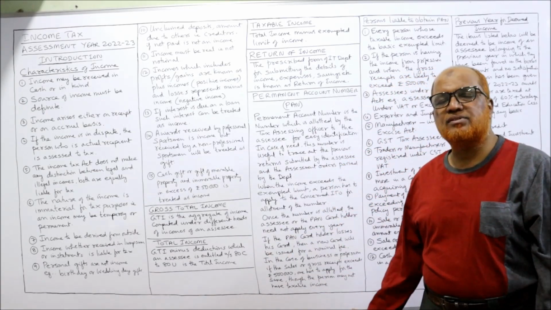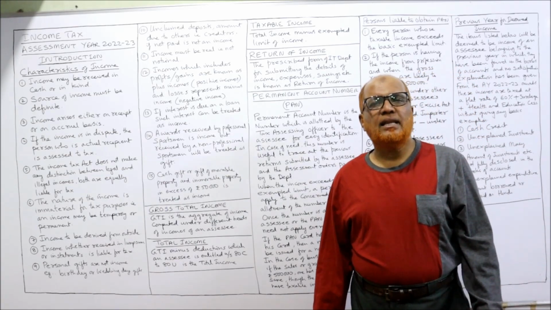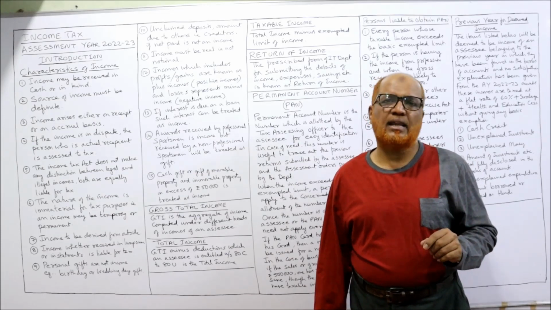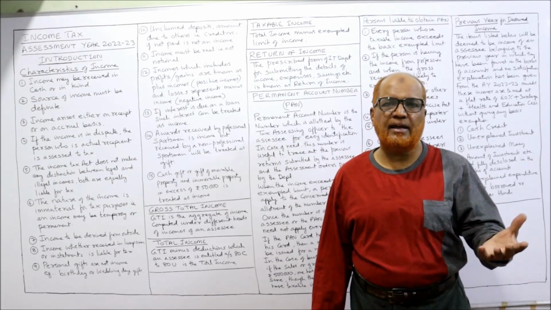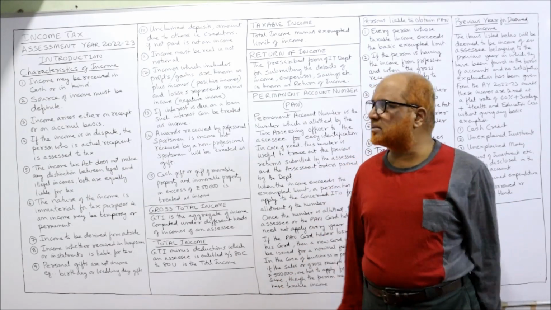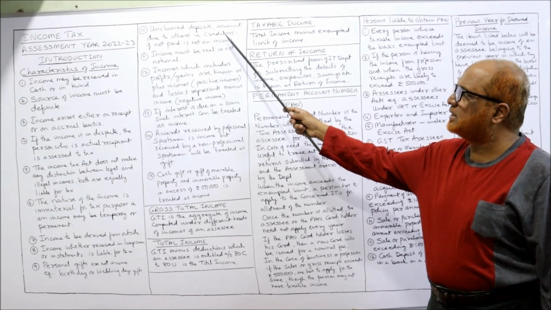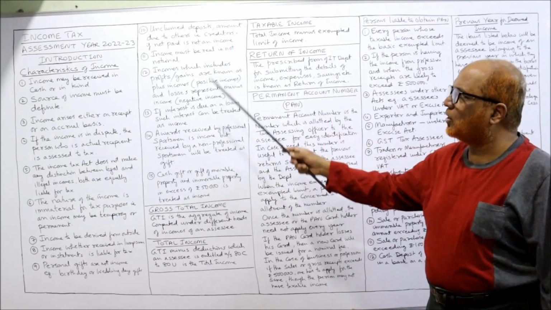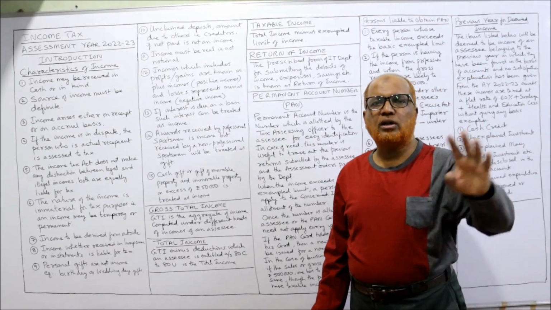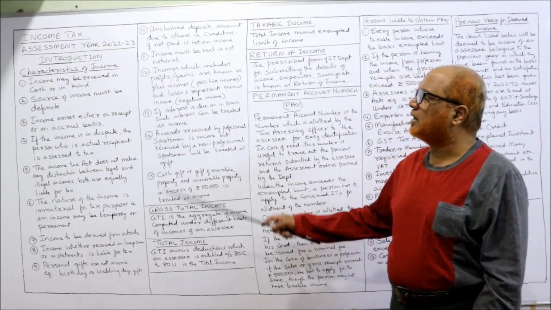Next one, personal gifts are not incomes. Remember, when a personal gift is received on birthdays or wedding day anniversaries, these are personal gifts and these are not taxable. Next one, unclaimed deposits, amounts due to others, that is creditors, not paid, is not an income. If the amount is not paid to the creditor, that will not be treated as an income.